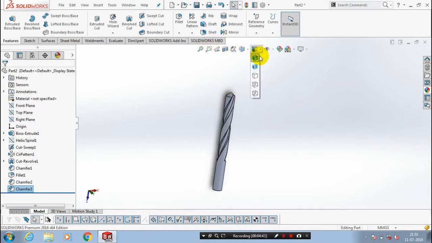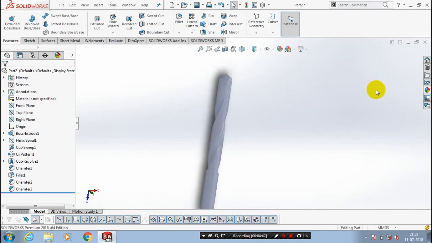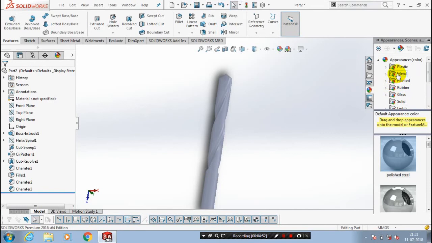You can change the visualization type. Then we have to give the appearance color for the drill bit. Select a metal type of metals based upon your requirement.